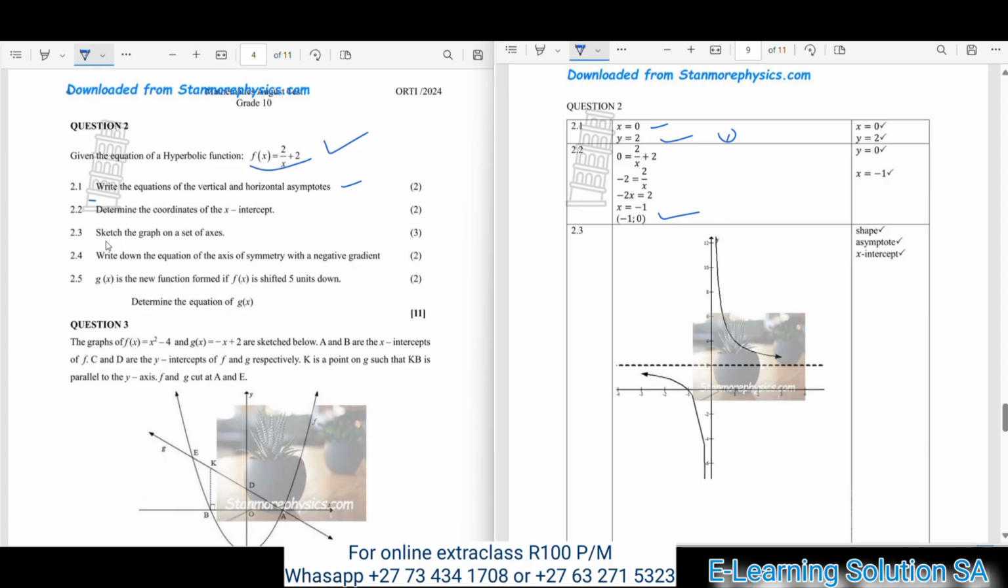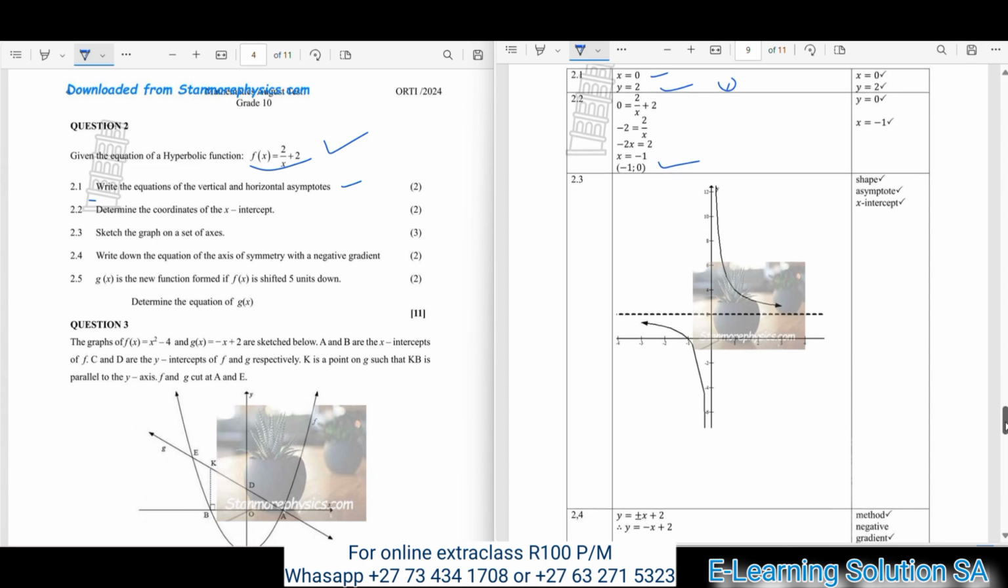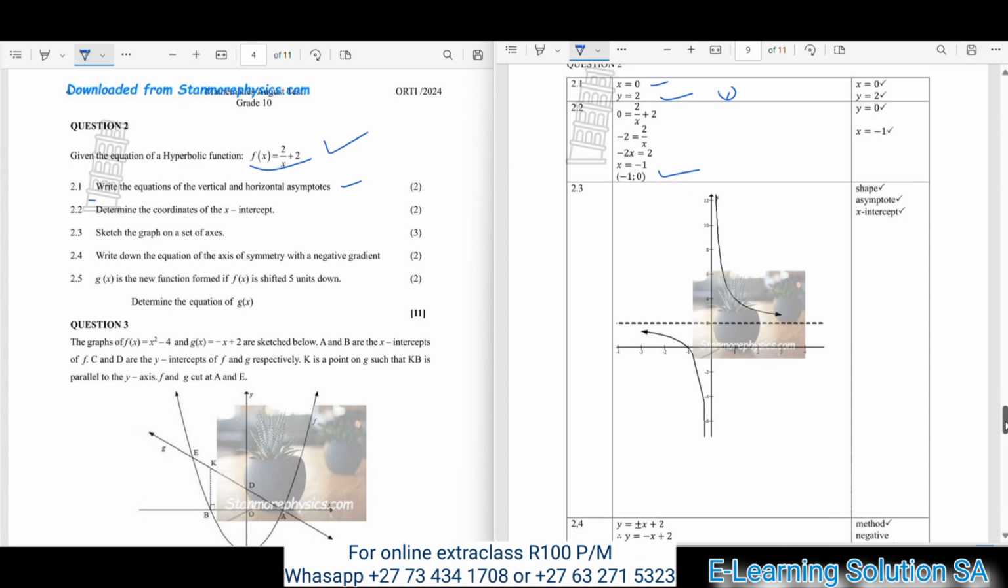Okay, now let's move over to question 2.3. Sketch the graph on a set of axes. Check the memorandum as I've placed it before you. There's 3 marks here, guys.